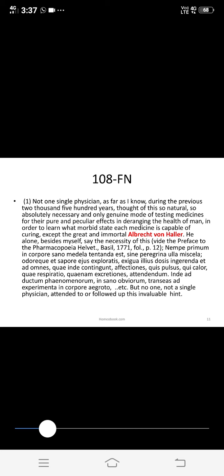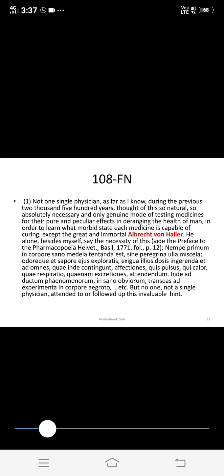So there was only one person who did drug proving on a man before Hahnemann, and that was Haller. So Haller is the first person who did drug proving.